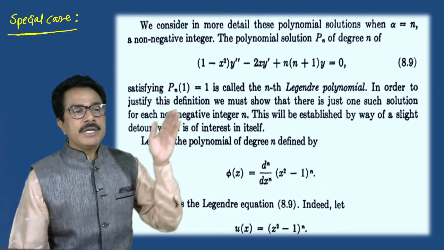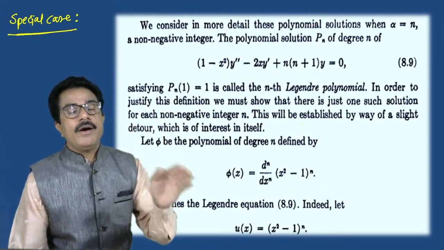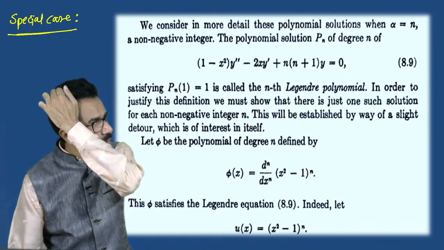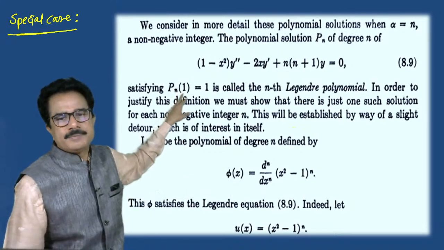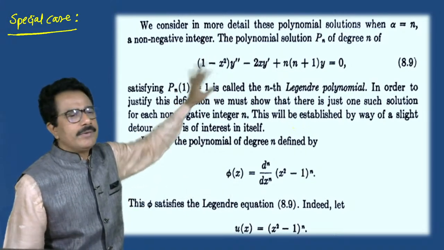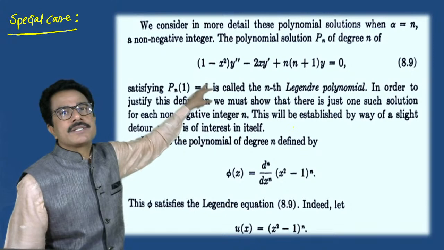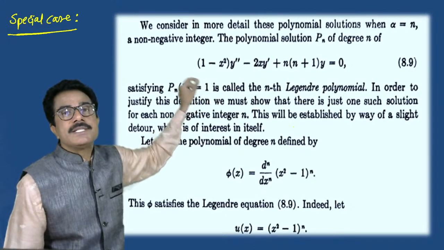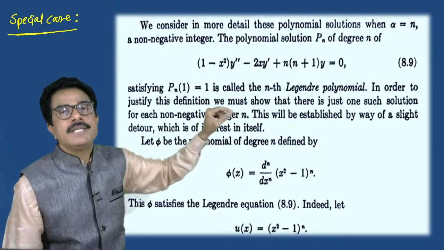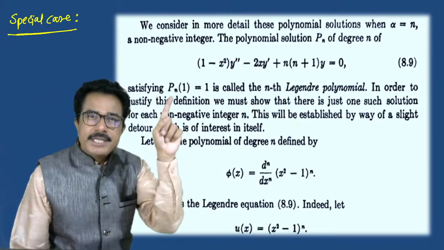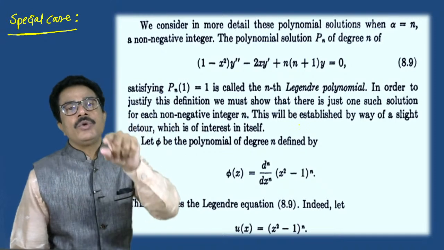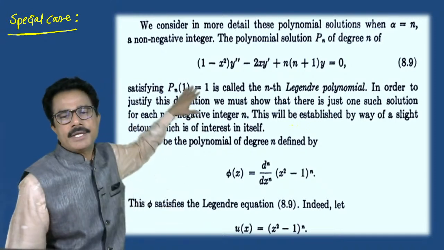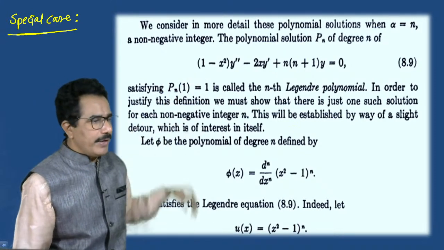The polynomial solution Pn of degree n. So we can write this Legendre equation: 1 minus x square y double dash minus 2x y dash plus n into n plus 1 into y is equals to 0. That means in the Legendre's main equation you have to put alpha by n, then we get the equation 8.9.